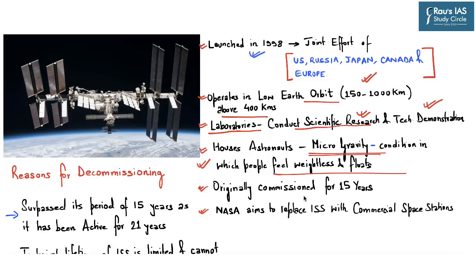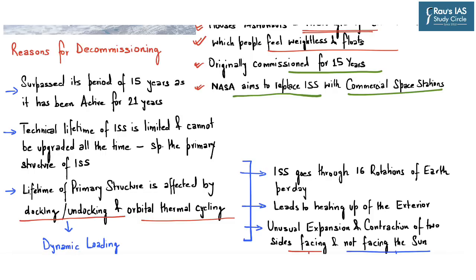Now originally the ISS was commissioned for 15 years, but it has been 21 years since it has been functioning. So by 2031, NASA aims to replace the International Space Station with other commercial space stations. And here even China is planning its own space station. So the question which comes to mind is why is NASA planning to decommission the International Space Station? Now the first point is that it has already exceeded its earlier period, which was 15 years.